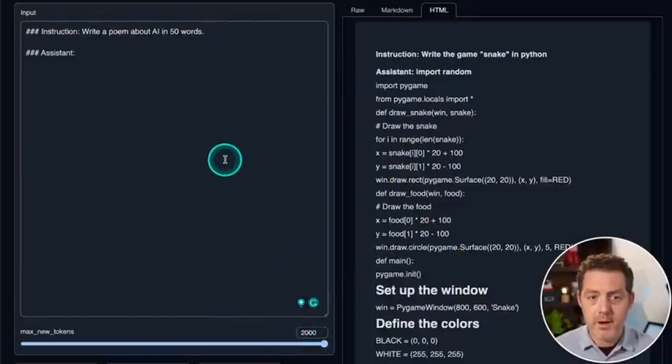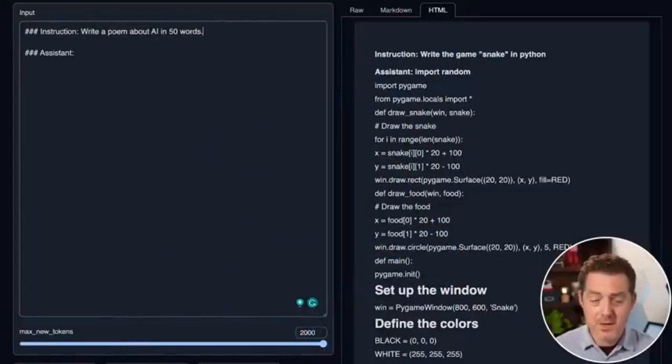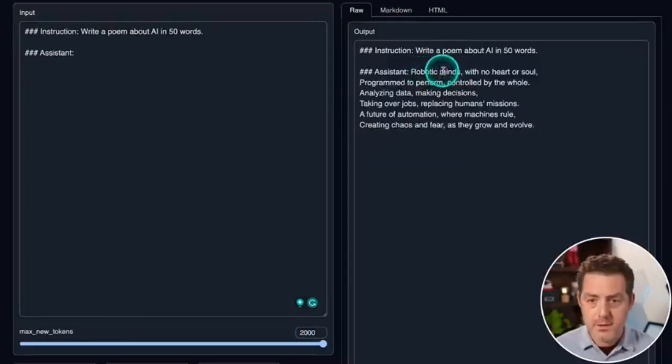Next, write a poem about AI in 50 words. You'd be surprised, a lot of models get this wrong. They simply don't obey the 50-word limit. There it is. Robotic minds with no heart or soul, programmed to perform, controlled by the whole. So it rhymes, okay, pretty good. And let's count the words. So it's 40 words. Pretty good though. I'd say this is a pass.